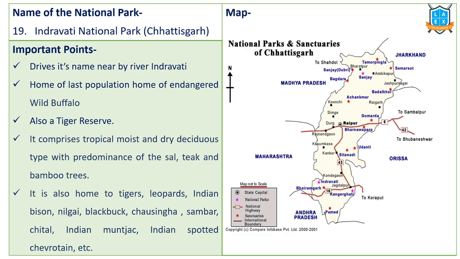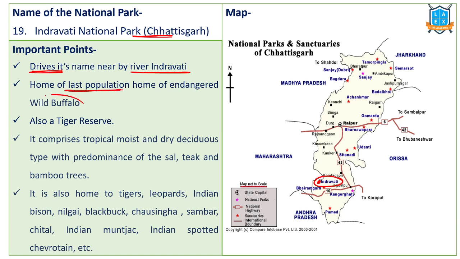Next one, Indravati National Park. Indravati is one of the tributaries of Godavari River. Anyway, Indravati, this is the place. Indravati, Chhattisgarh. This national park is located in Chhattisgarh. This national park derived its name from the river Indravati. It is home for